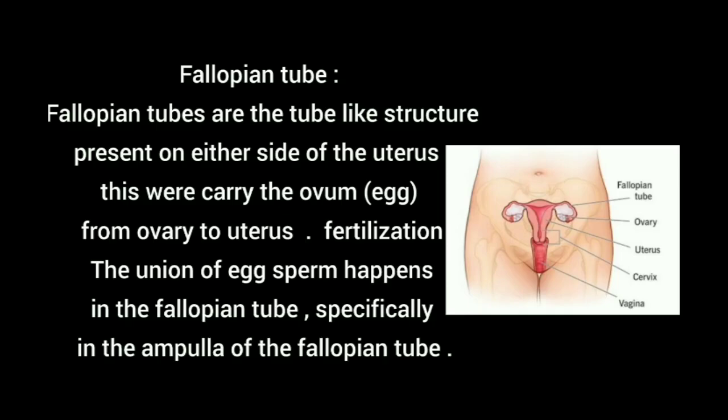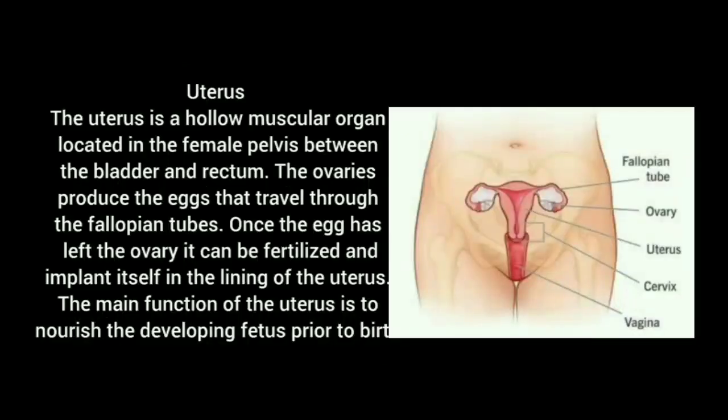Then the fertilized egg or zygote is transferred to the uterus. Uterus is a hollow muscular organ located in the female pelvis between the bladder and rectum. The ovaries produce eggs that travel through the fallopian tubes. Once the egg leaves the ovary, it can be fertilized and implant itself in the lining of the uterus. The main function of the uterus is to nourish and develop the fetus prior to birth.